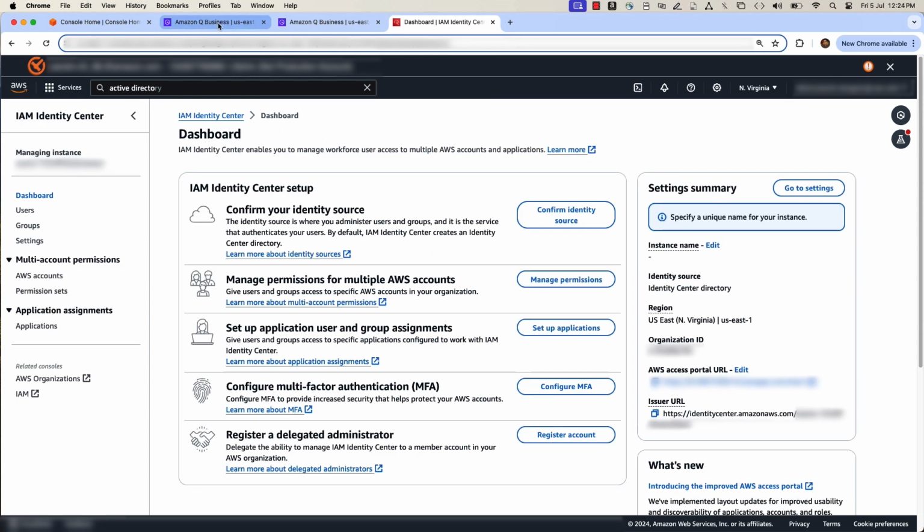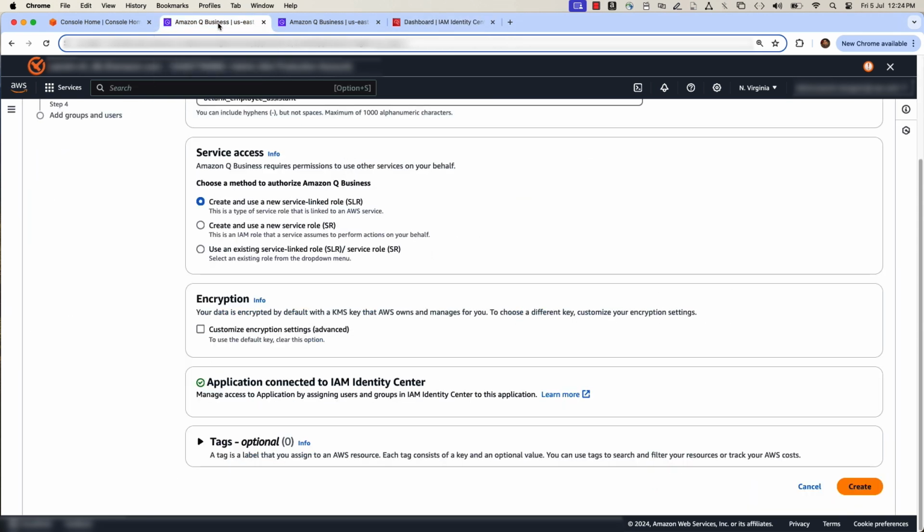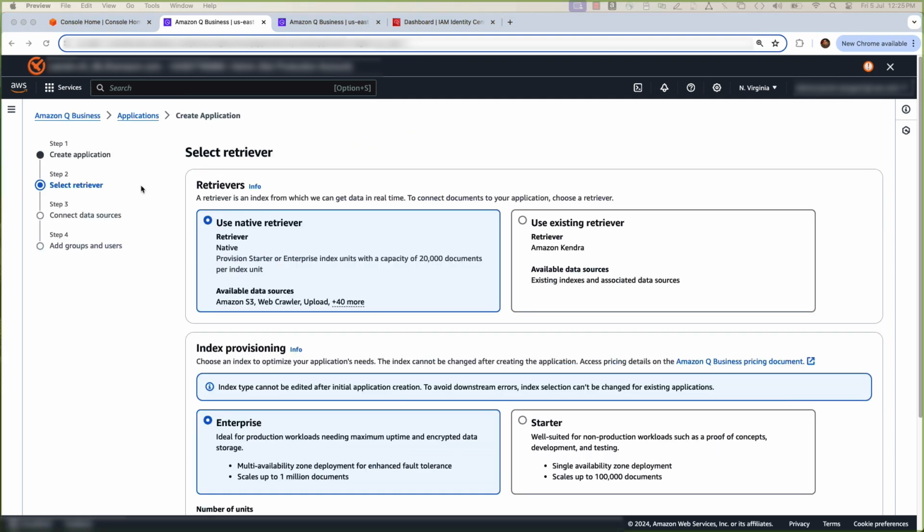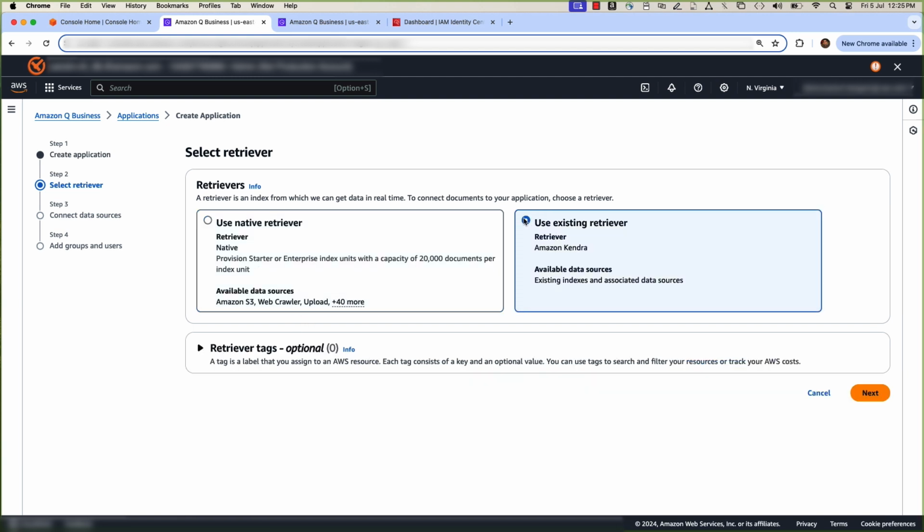Once the IDP is configured, come back to the Q Business screen and click Create Application. Next, you create and select a retriever and provision the index that will power your generative AI web experience. Q Business gives you two options: use a native retriever or an existing retriever. If you don't have an Amazon Kendra index, then please select the native option, where Q Business will provision a retriever for you and allow you to index data from your selected data sources.